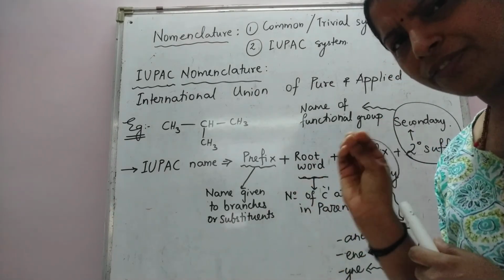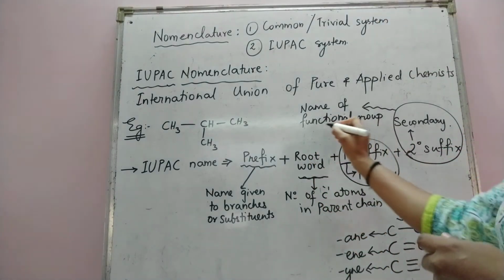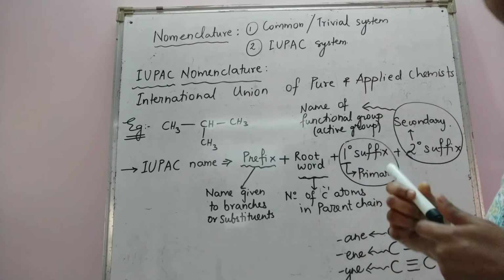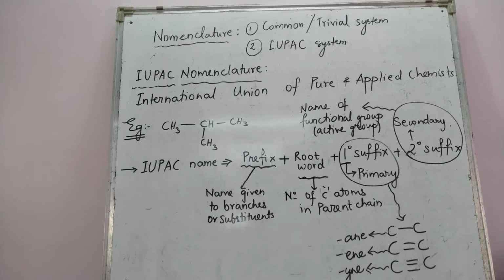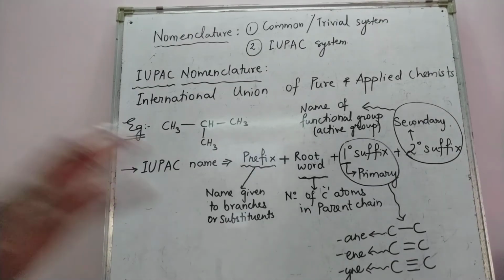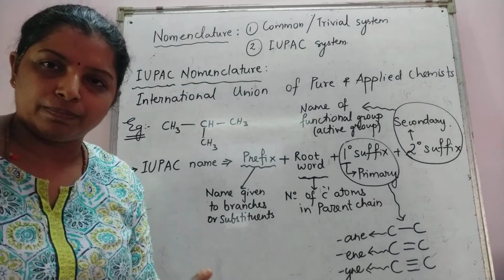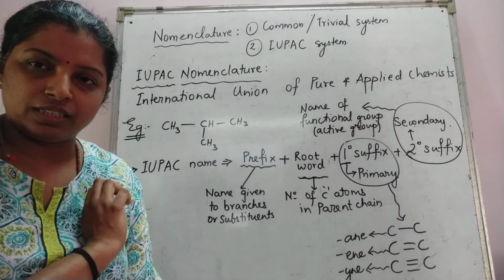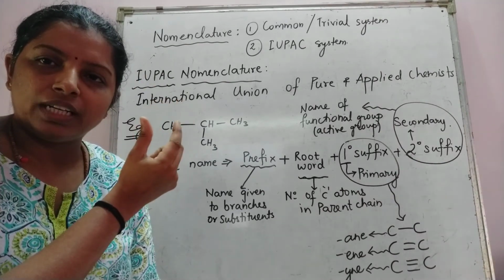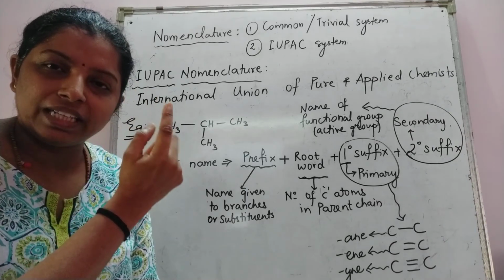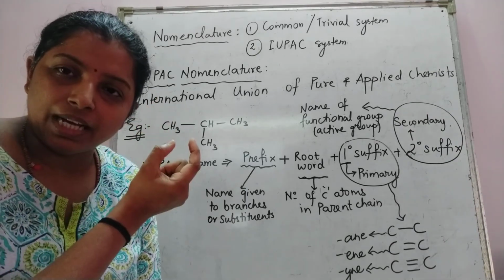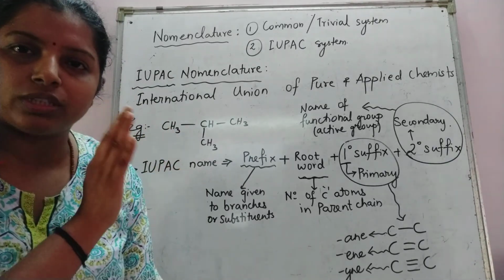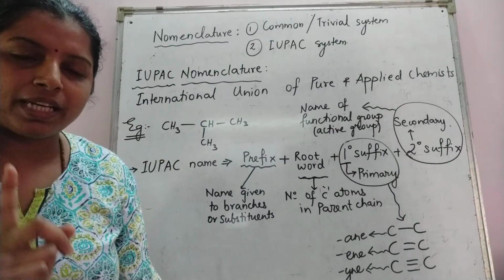To give you a brief idea, what is a functional group? A functional group is also called an active group which is present in the compound. What does active group mean? If we take a compound and carry out a particular reaction using it, this entire organic compound will not go into the reaction. Only one part of that organic compound will get involved in the reaction. That one part which is very active during the reaction is what is called the functional group or the active group. So please bear this in mind.